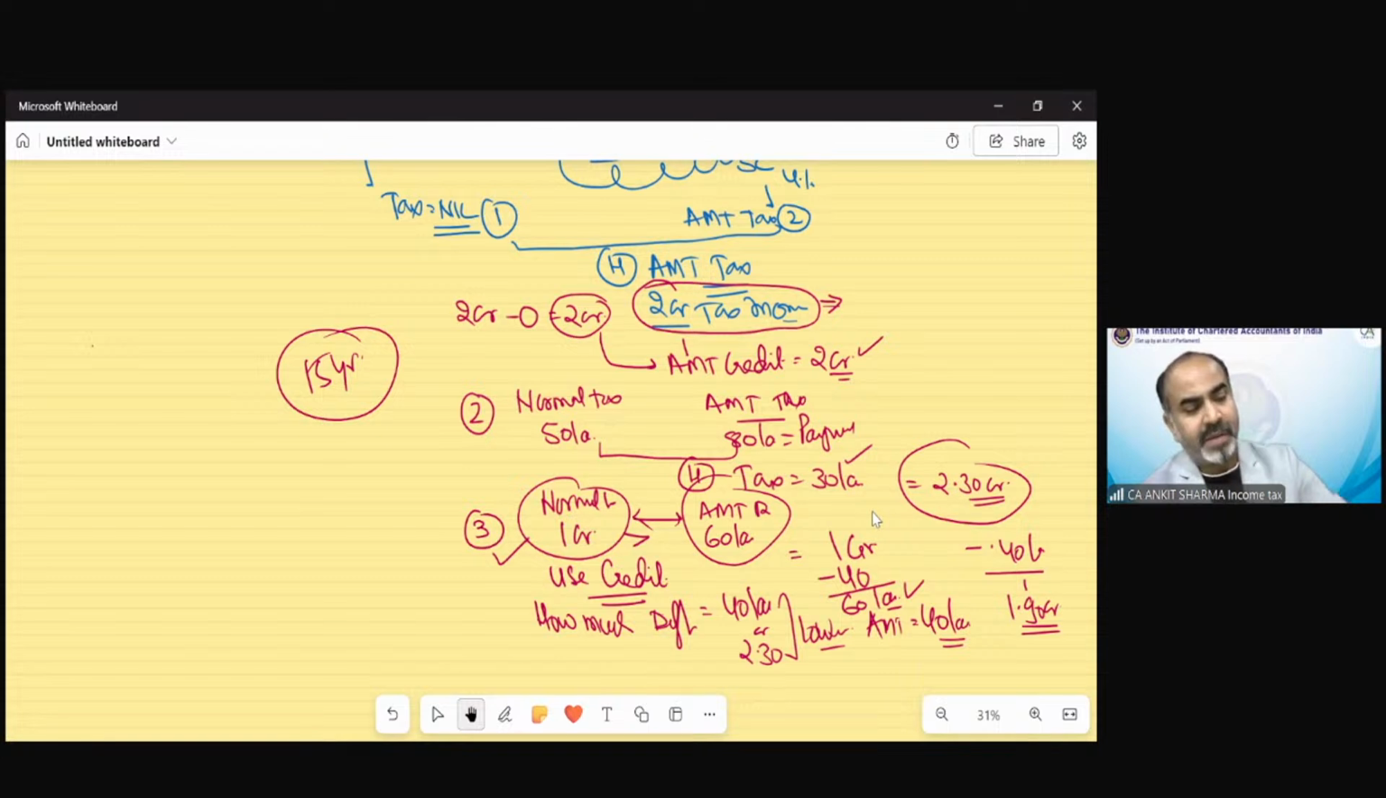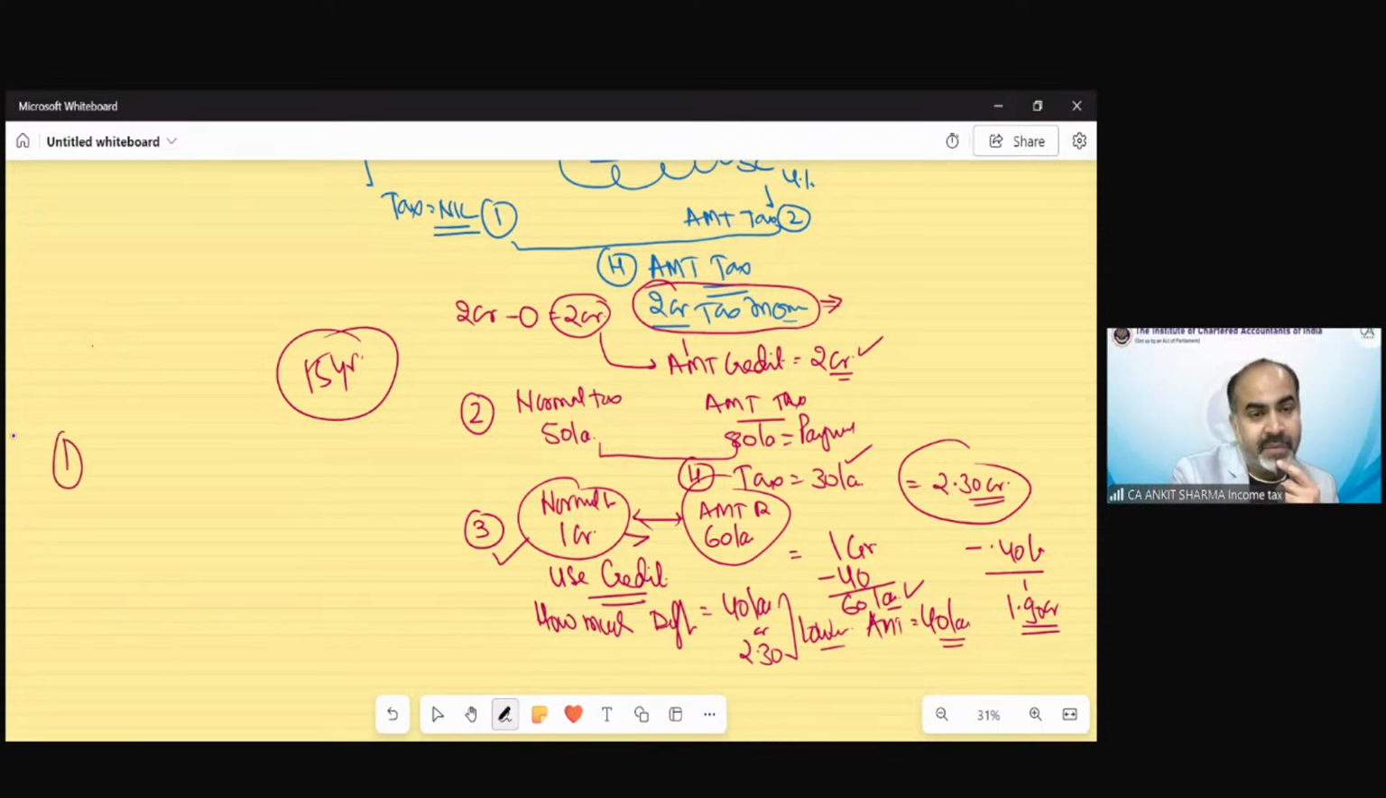Anil is asking, sir, in my case, my normal income tax liability is 2 crore and AMT is 1 crore. Can I claim 1 crore credit during the previous year? Look, your normal tax liability is 2 crore and AMT is 1 crore. So you have to pay the higher tax, that means 2 crore. Now the difference of 1 crore, you can take as credit only if your AMT tax has been higher in an earlier year.